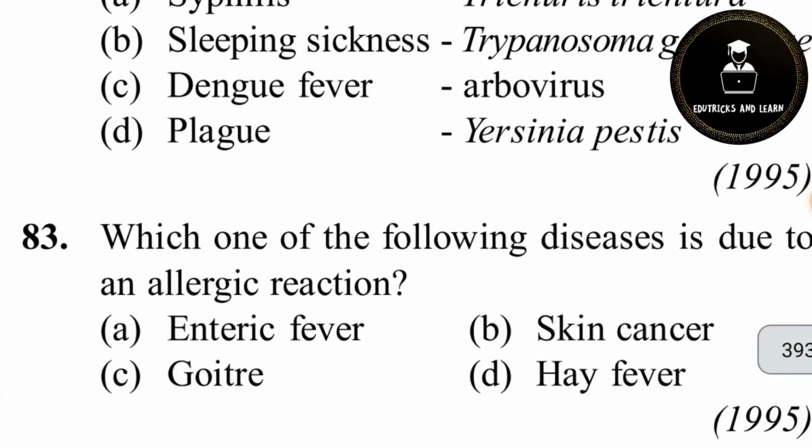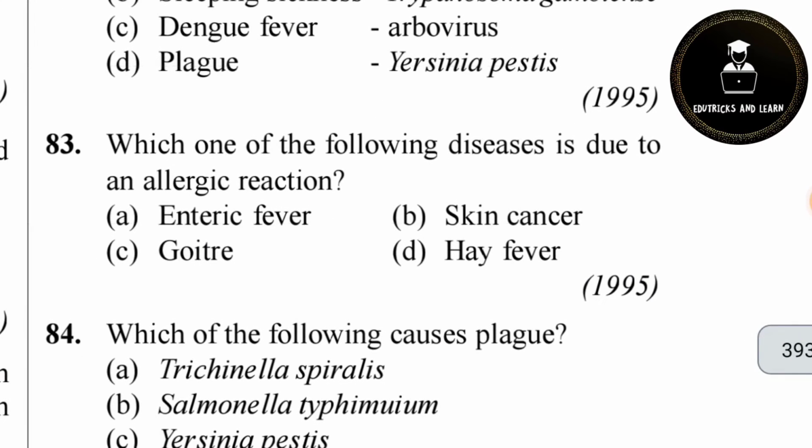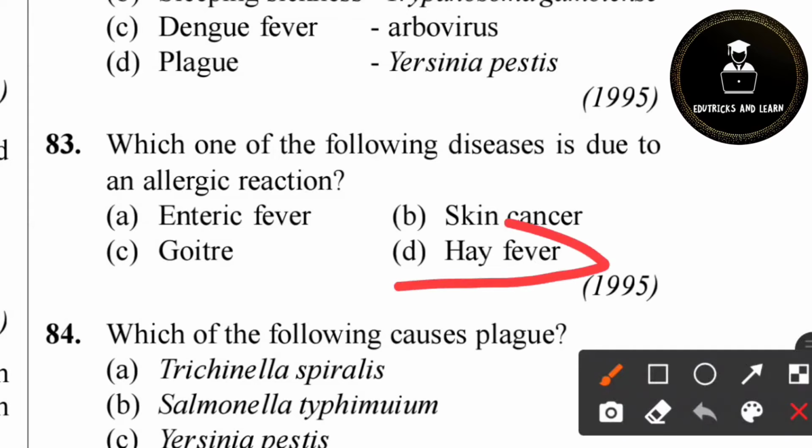83rd question. Which of the following diseases is due to allergic reaction? Very easy question. Option D is the correct answer. Hay fever. This type of hay fever is caused by allergy due to pollen grains.